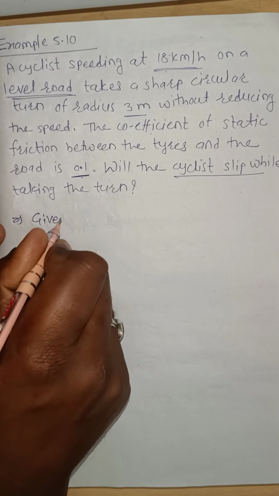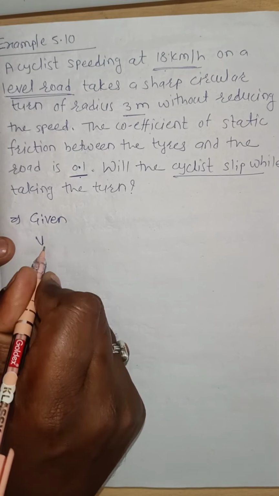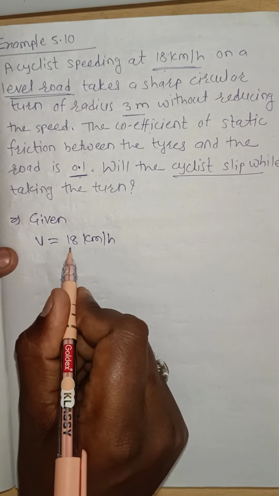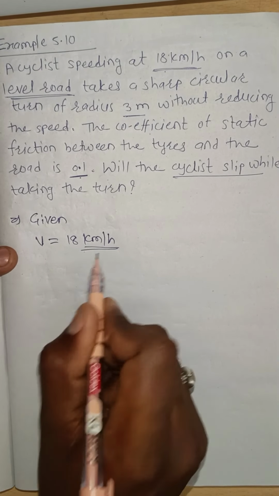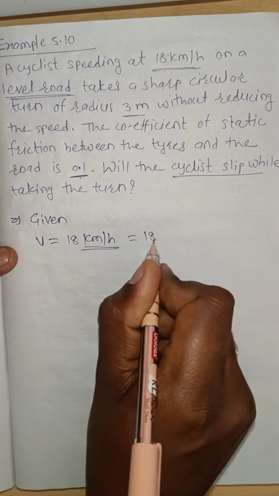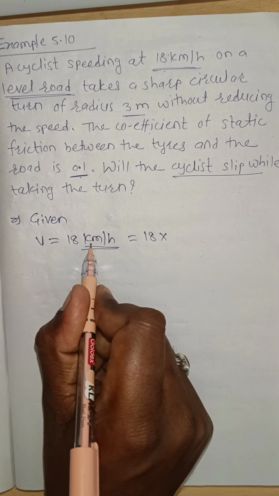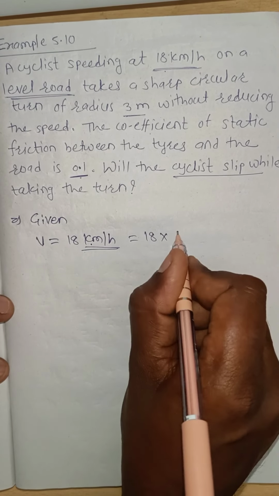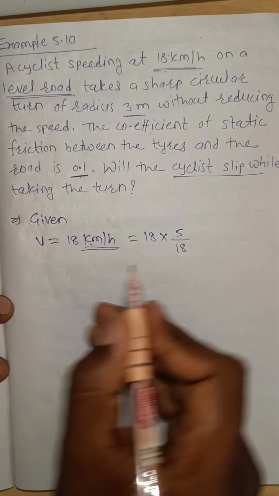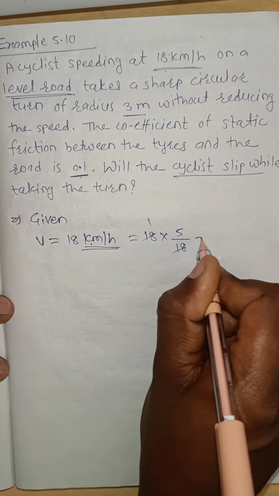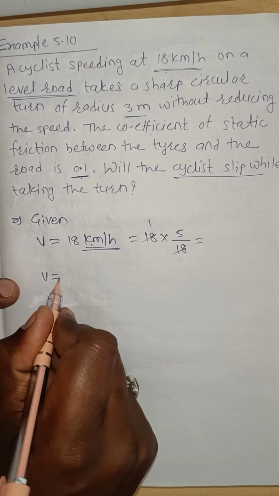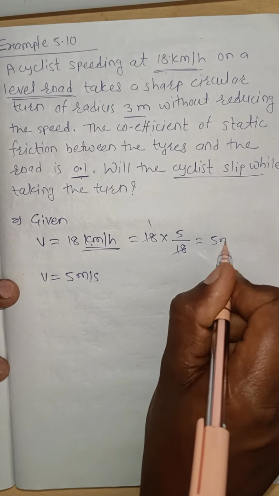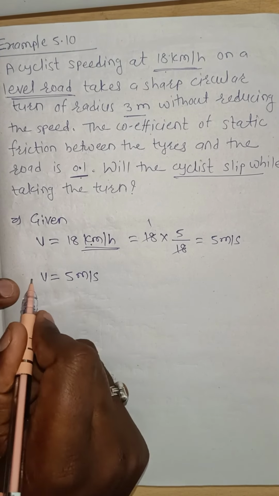Okay, now what is given? The speed of the cyclist v is equal to 18 kilometer per hour. You have to convert 18 kilometer per hour into meter per second. How can you convert? We multiply 18 kilometer per hour by 5 by 18. Eighteen ones are 18, so this is 5. Therefore the speed of the cyclist is 5 meter per second.